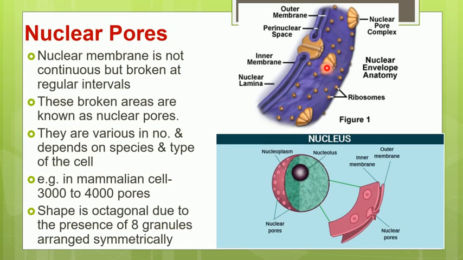If we see the detailed structure of this nuclear pore, it appears octagonal in shape due to the presence of 8 granules arranged symmetrically. You can see there are 8 edges, and this is octagonal in shape, and this single piece is called a granule.